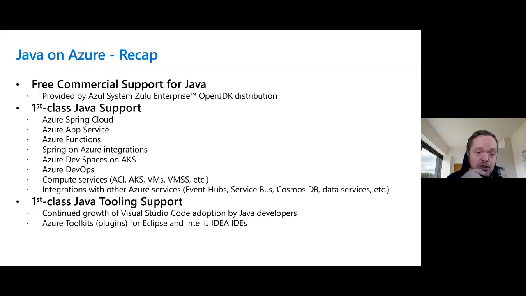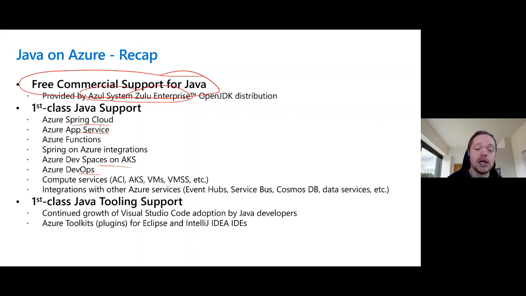Java and Azure, so let's just recap. Free commercial support for Java by the Azul Zulu Enterprise OpenJDK. First-class Java support for all of these: Spring Cloud, app services, functions, Azure integration, dev spaces, DevOps, so many different things. First-class Java tooling support.